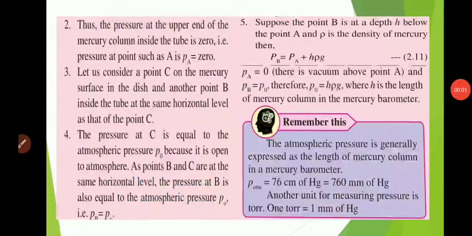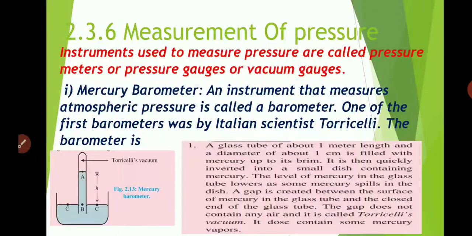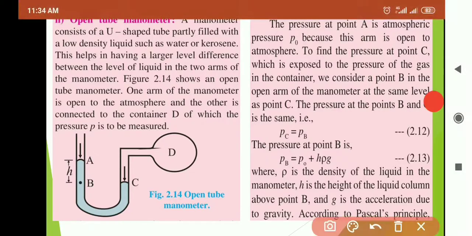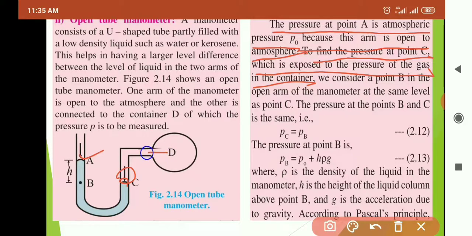The pressure at point A is atmospheric pressure P0, because its arm is open to the atmosphere. Here atmospheric pressure will be there. To find the pressure at C, which is exposed to the pressure of gas in the container: C is exposed to the gas within the container. From here we are providing the pressure at C.